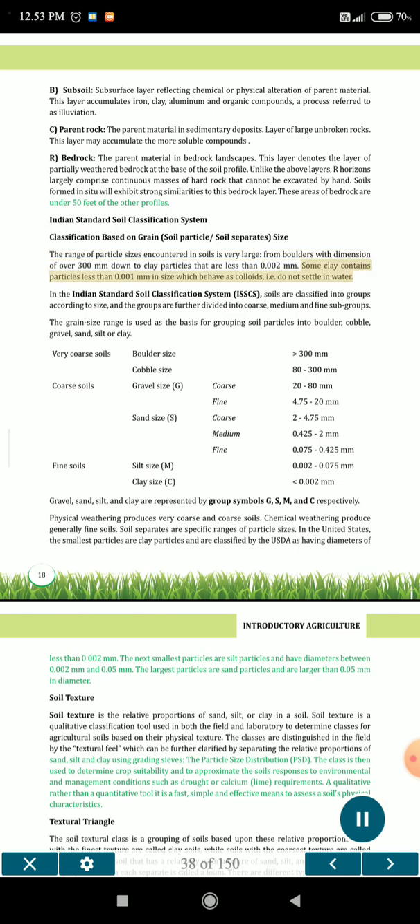Some clay contains particles less than 0.001 mm in size which behave as colloids, i.e. do not settle in water. In the Indian Standard Soil Classification System, ISSCS, soils are classified into groups according to size, and the groups are further divided into coarse, medium and fine subgroups.